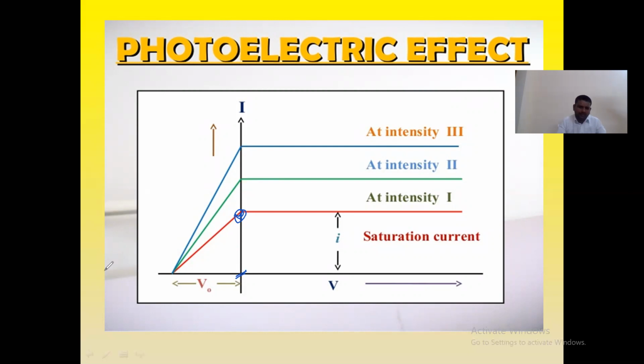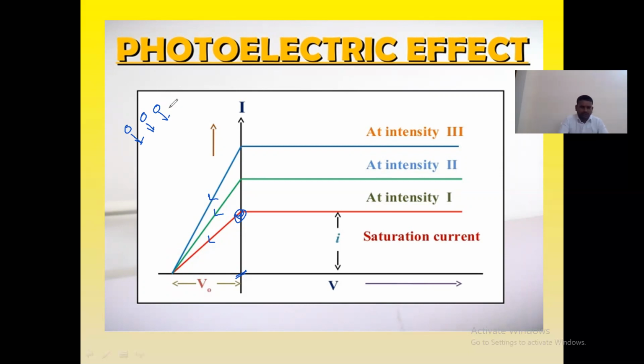Then what are these peaks? This one and this one and this one. These 3 peaks in the negative direction show the stopping potential. I have explained already: let us suppose 100 electrons are coming out, out of them only a few are flowing through the circuit.